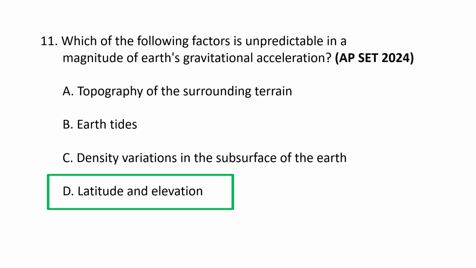While the gravitational constant G, Earth's mass m, and the distance from the Earth's center r are the fundamental factors in the formula g = GM/r², these factors change with the location, making g non-uniform across the Earth's surface. So the factors which are unpredictable in the magnitude of Earth's gravitational acceleration are latitude and elevation. D is the correct option.